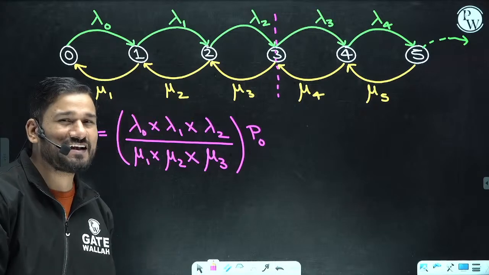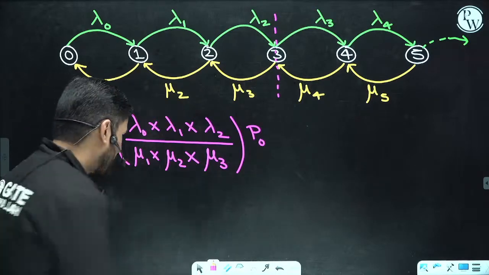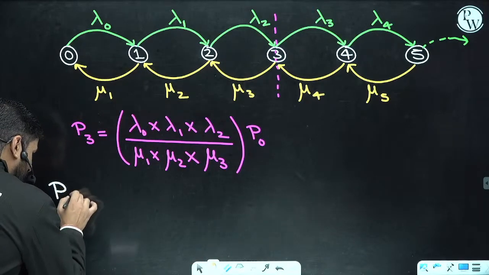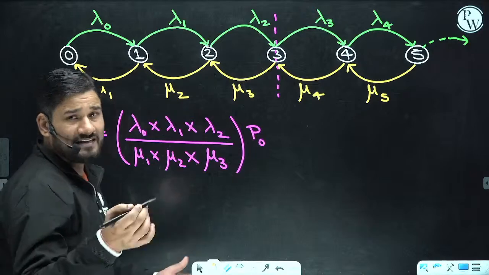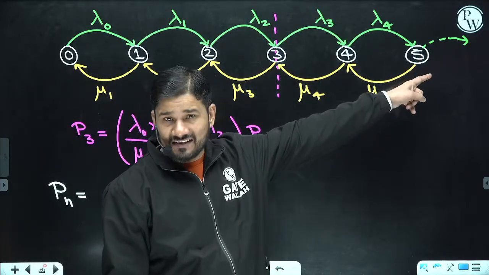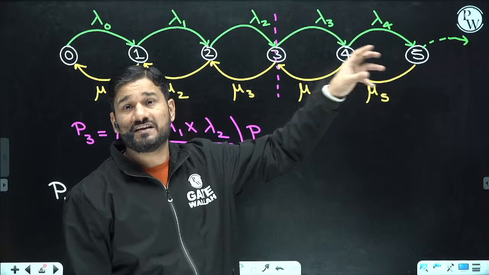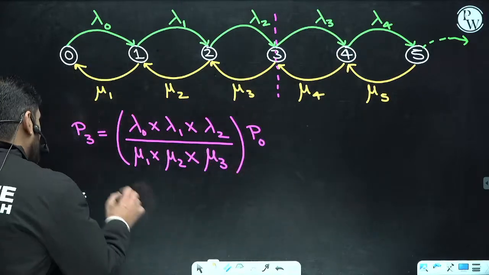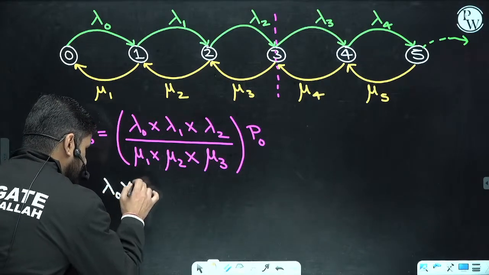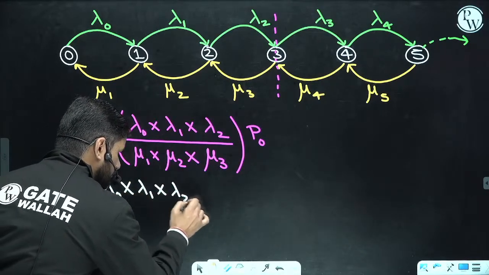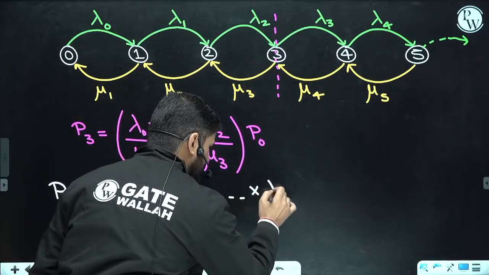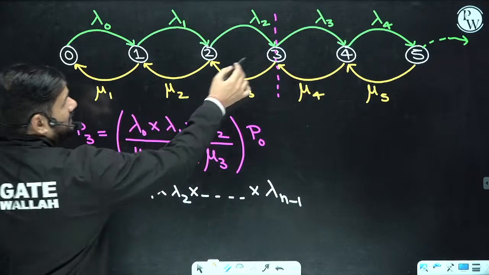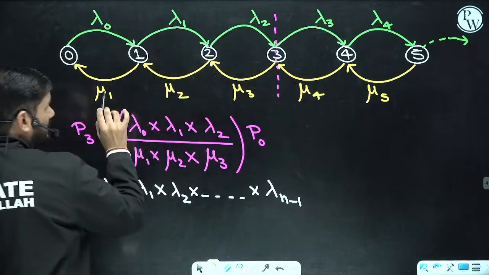So can you identify the general formula of Pn? Can anybody find out the value of Pn? See, here is the Pn value. What is that Pn? Very simple. Suppose I am at the nth state of the system. Nth state means there are n people in the system. I want to find out the probability of that. I will be multiplying what? All the lambdas: lambda 1, lambda 2, and up to what? Lambda n minus 1. If you check, when I am writing the 3, there are 3 lambda, 0, 1, 2, and there are 3 mu, 1, 2, 3.